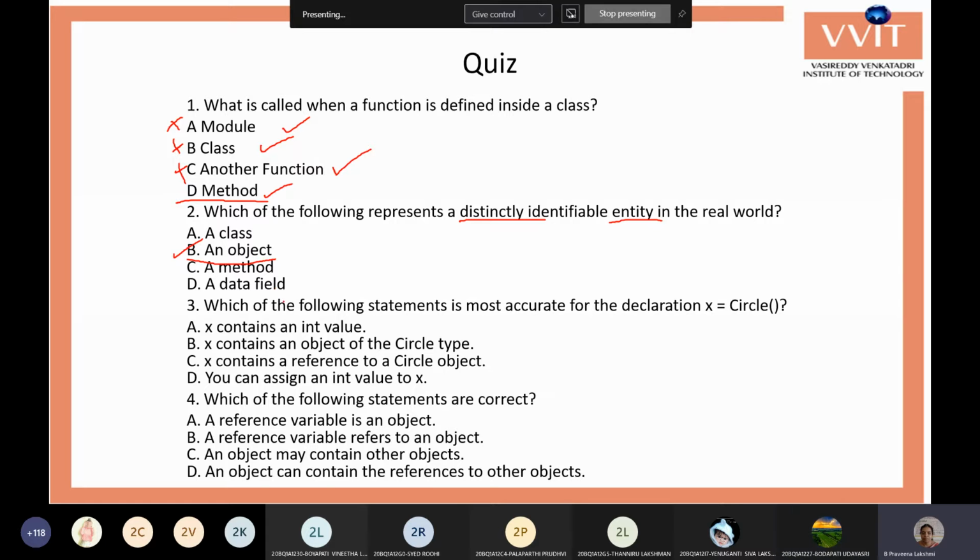The third one, which of the following statements is most accurate for the declaration x equals circle brackets? Here Circle is a class and you are creating an object for the Circle class. X is the object, Circle is the class. How can we explain this statement?